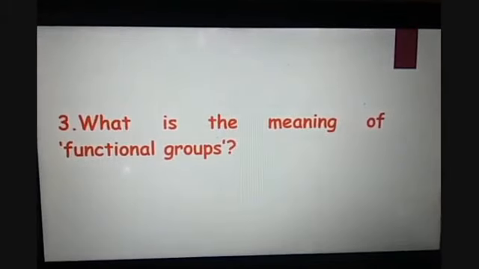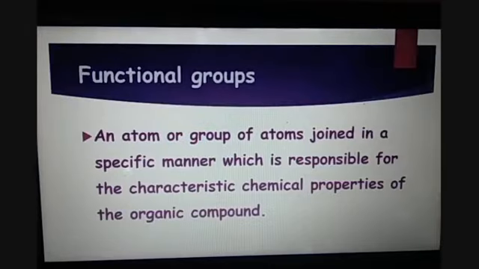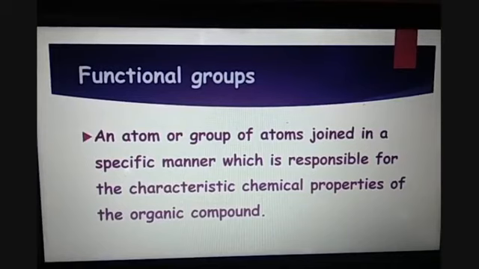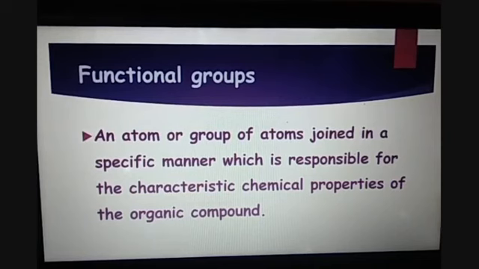Third question is, what is the meaning of functional group? Functional group, an atom or group of atoms joined in a specific manner which is responsible for the characteristic chemical properties of the organic compound, are called functional group. So that atom or group of atoms is called functional group, which is responsible for the chemical properties of the organic compound.